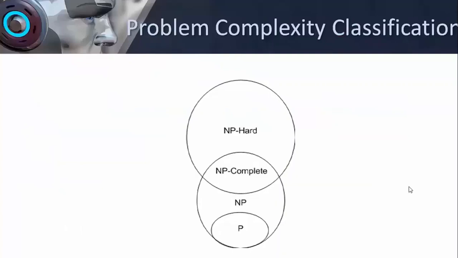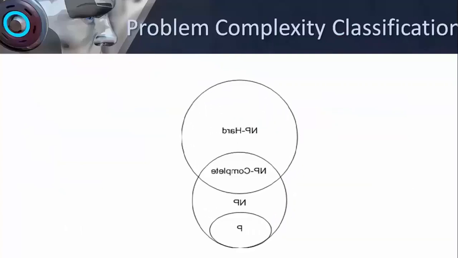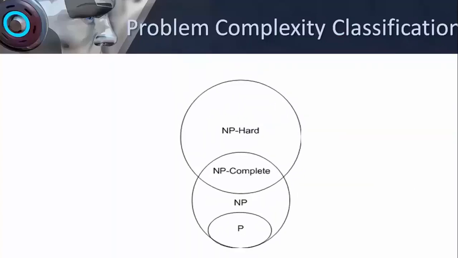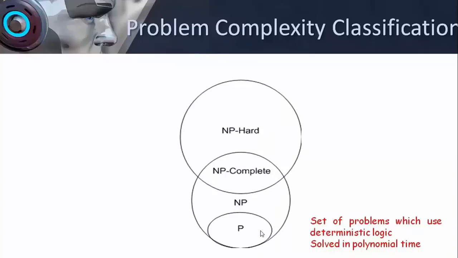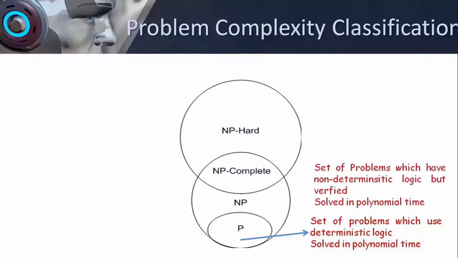So this is the Venn diagram representation of your problem complexity classification. So we have polynomial time problems, which are nothing but the set of problems which use deterministic logic and can be solved in polynomial time.